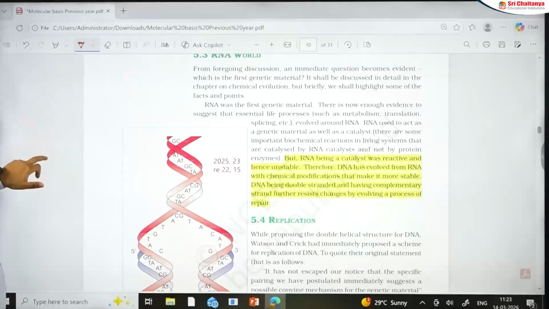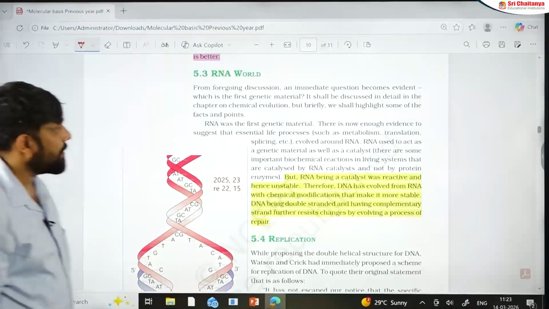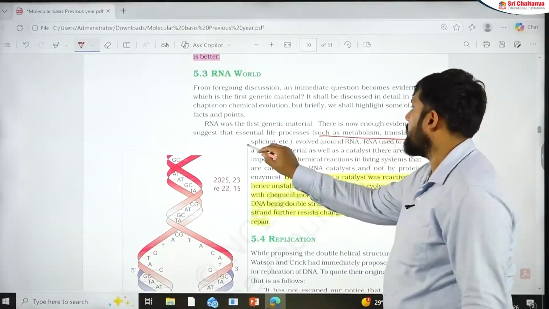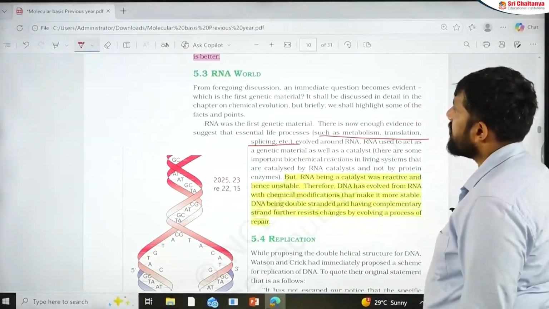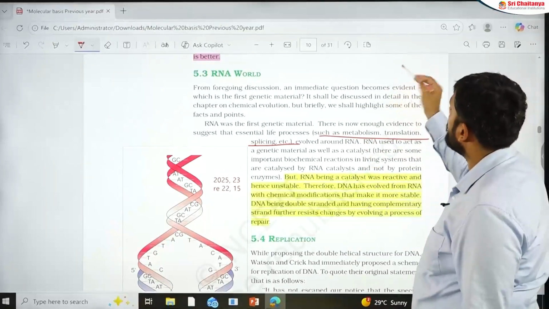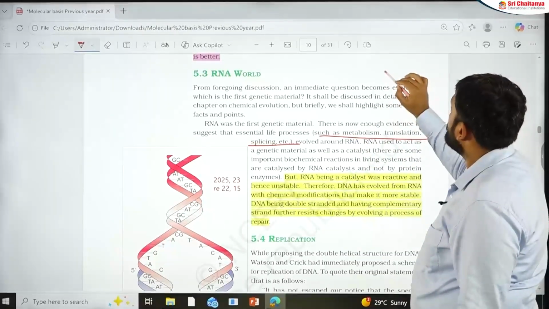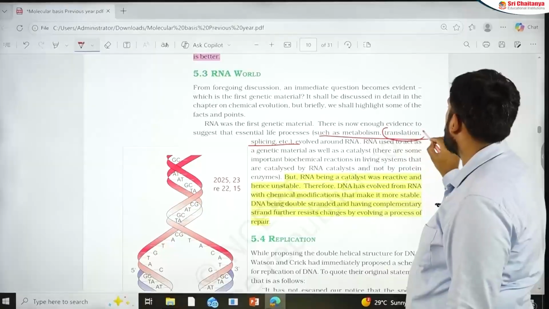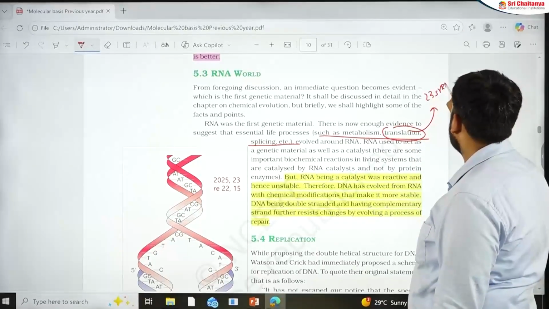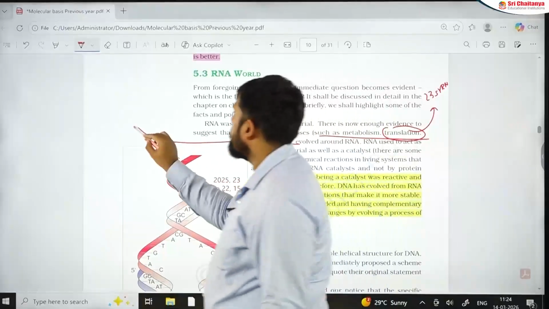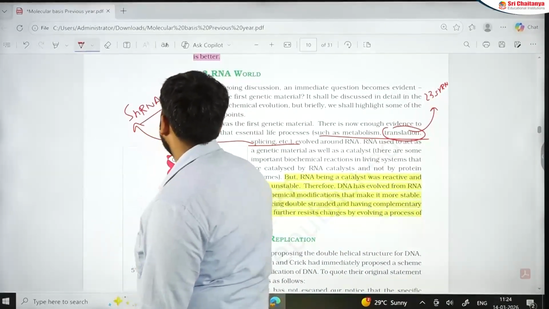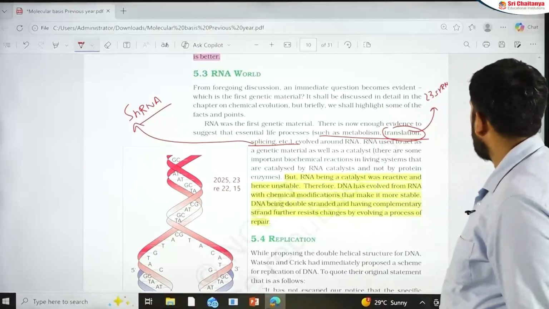The RNA world is a small topic, but it has made questions. Now, which of the following parts show evidences? Metabolism, translation, splicing are evidences of the RNA world. Remember one hidden evidence which will come later in the translation section: in translation you are talking about 23S rRNA, and in splicing you have snRNA that is actually doing that, which is available here.